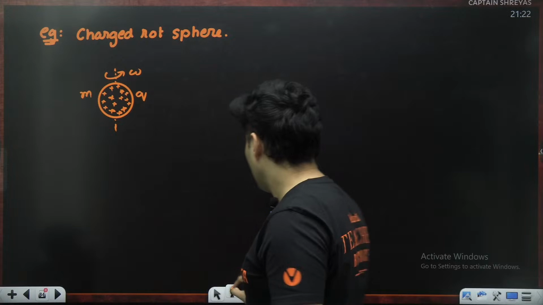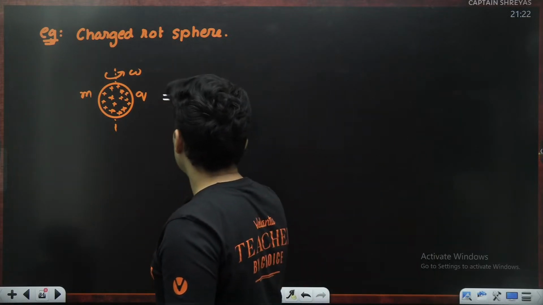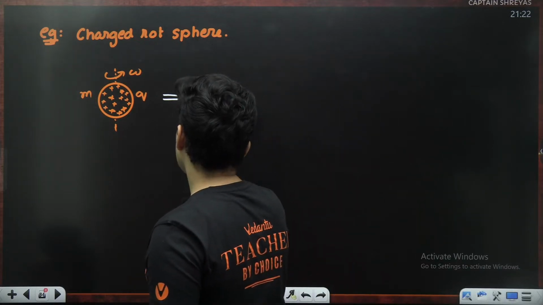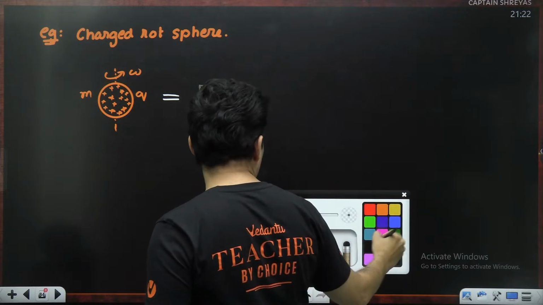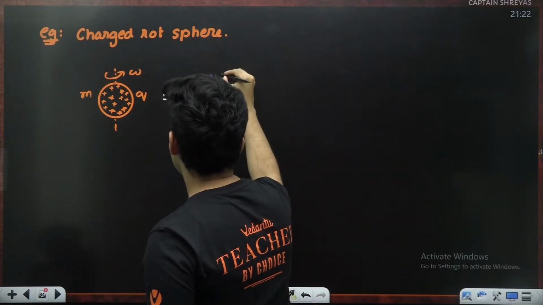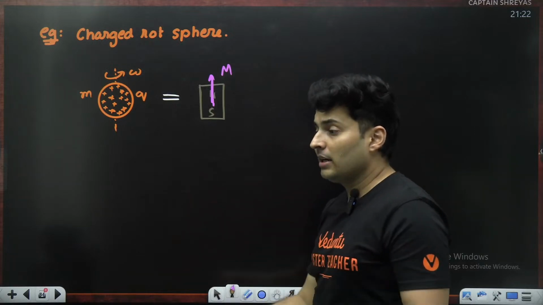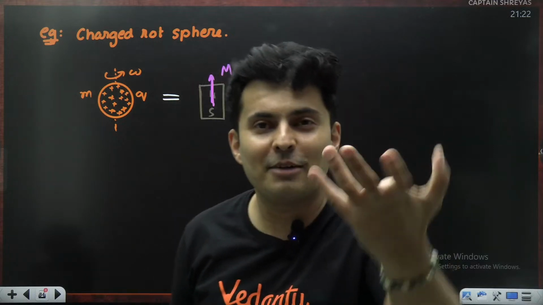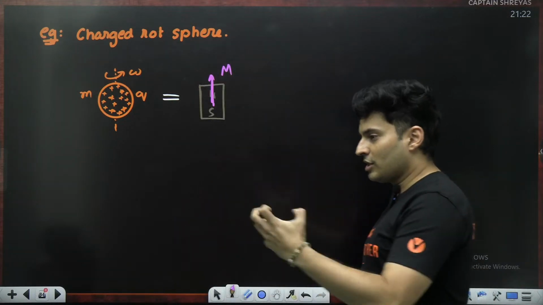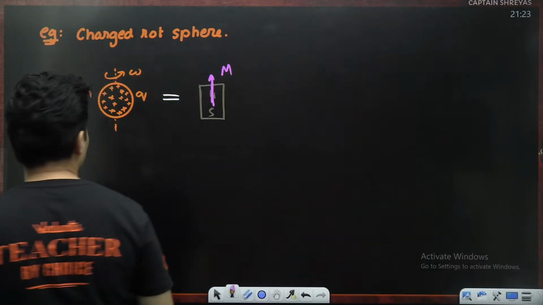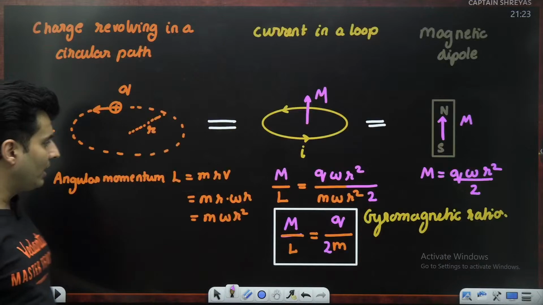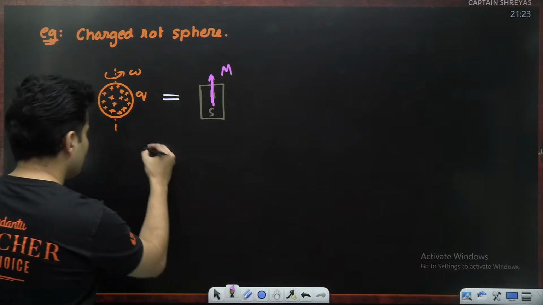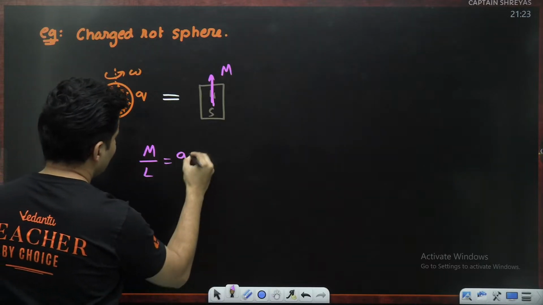This rotating sphere is exactly like a bar magnet, with some north pole and south pole, and believe me, it also has its own magnetic moment. We can find what is that magnetic moment of just a charged sphere. It is rotating, it is behaving like a magnet. It's crazy. How do I find that? Use this formula. This is not just for point charges, but even for rigid bodies, rotating bodies. So just use this. M divided by L is q divided by 2m.